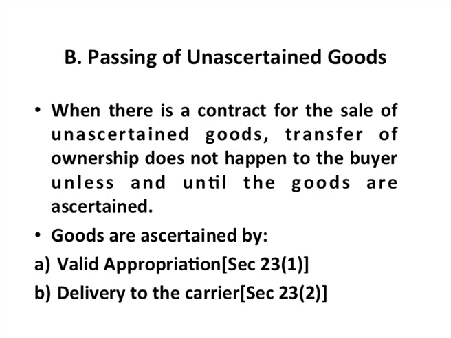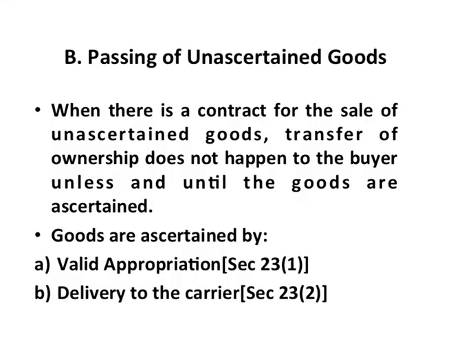So, if we have to determine as to when did the transfer of ownership take place for unascertained goods, we have to first see when were they ascertained. The moment they were ascertained, transfer of ownership passes from the buyer to the seller. Now, there are two different methods in which unascertained goods can be ascertained. What are those two different methods? First one is appropriation and the second one is delivery to the carrier.